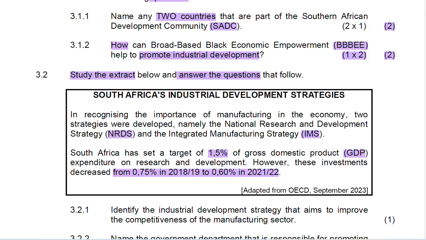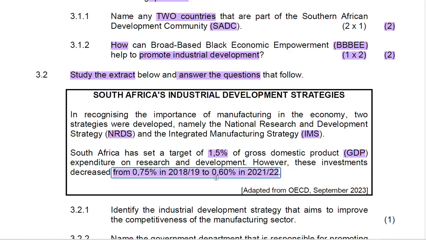So obviously, we are told that they are recognizing the importance of manufacturing in the economy. And then the two strategies were developed because of them recognizing how important manufacturing is. And they're saying they've set a target in terms of the expenditure that will be spent on research and development, and that is set at 1.5%. However, there has been a decrease from 0.75% in the 2019 fiscal year to 0.6% in the 2022 fiscal year.